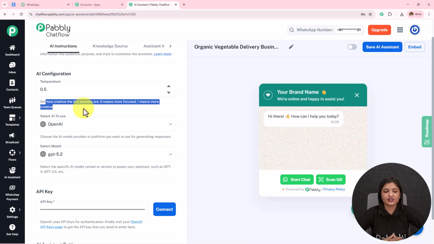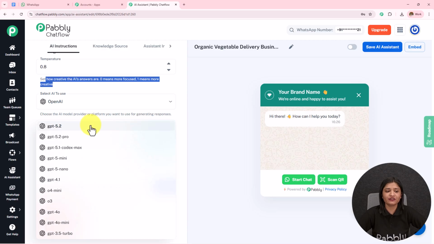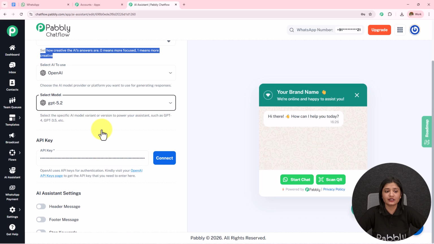Over here, the first one is temperature. See how creative the AI answers are. 0 means more focused, 1 means more creative. If I go from 0 to 1, the creativity of how this AI is answering will increase. So I'm going to keep it at 0.8, and then the AI to use will be OpenAI. The model will be GPT 5.2. You can select the model according to your choice and preference, and then we have to enter the API key.